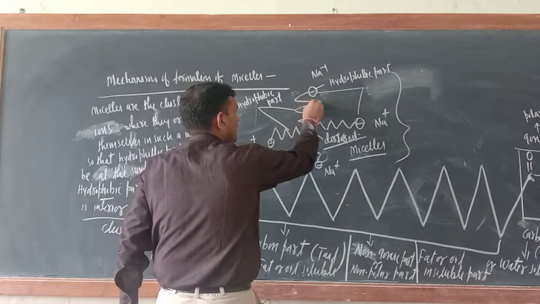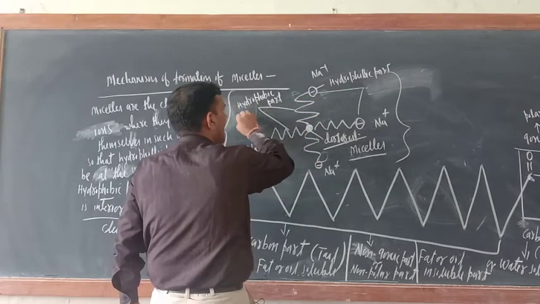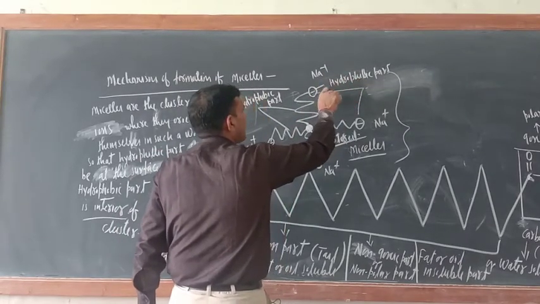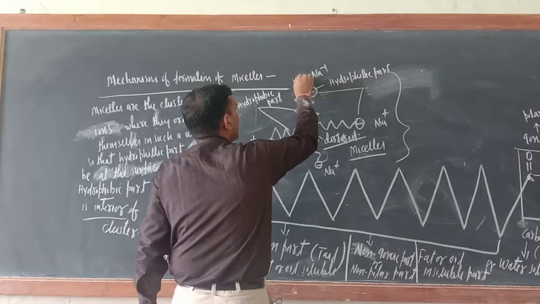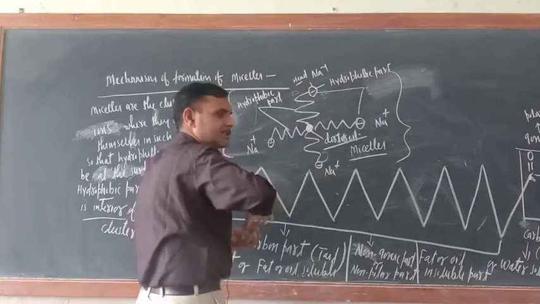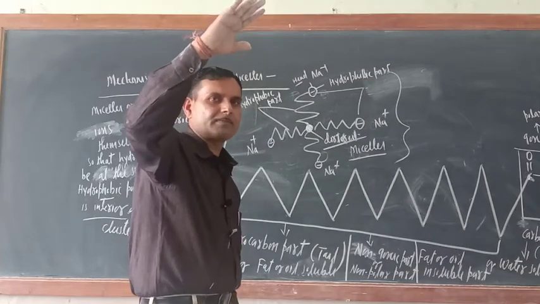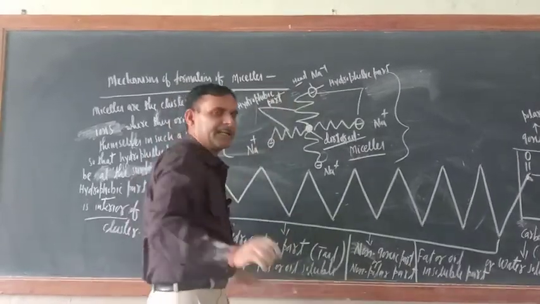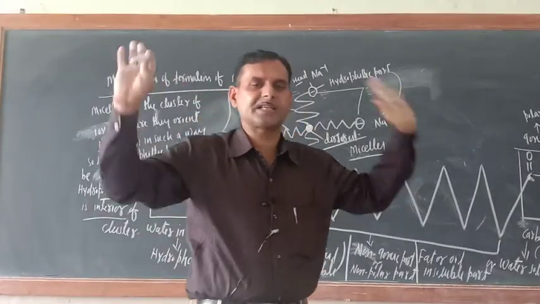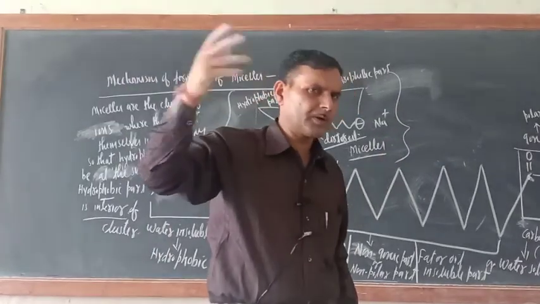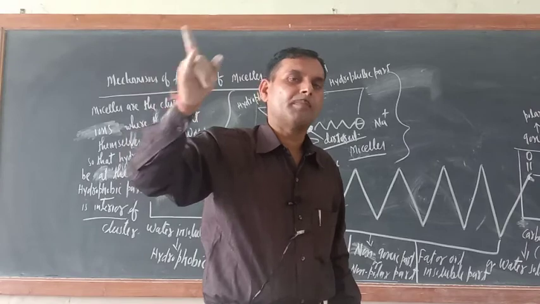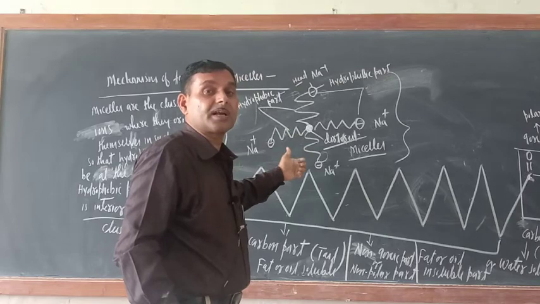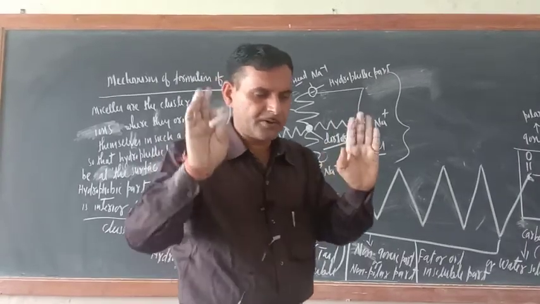So what about this one? This is the tail part, that is the hydrophobic part. This is interior. What about the hydrophilic part? This is the head. What is this one? Head. This is the hydrophilic part. This is oriented at the surface of the cluster, while the hydrophobic part is oriented in the interior of the cluster. This is the definition of micelle. Moreover, micelles are associated colloids only, but always remember a micelle will form when the concentration is higher. So here the concentration of soap is higher. In this way I am hoping that you have got the micelle.